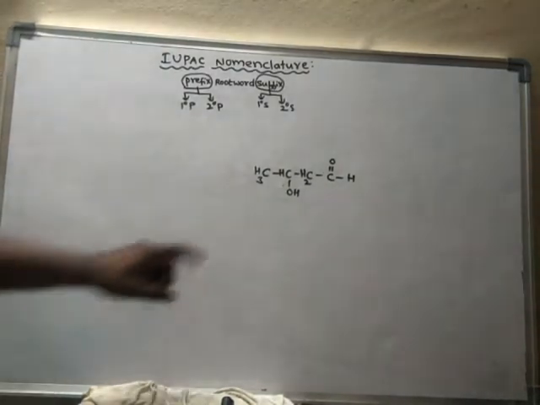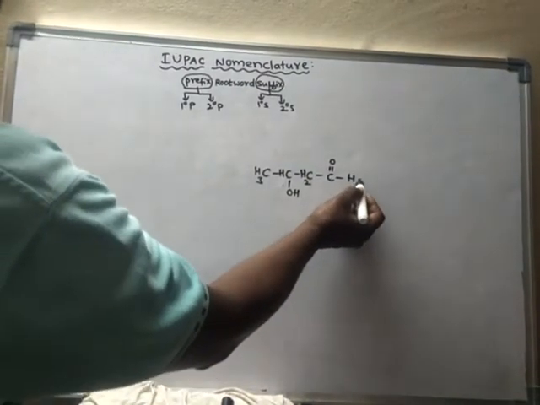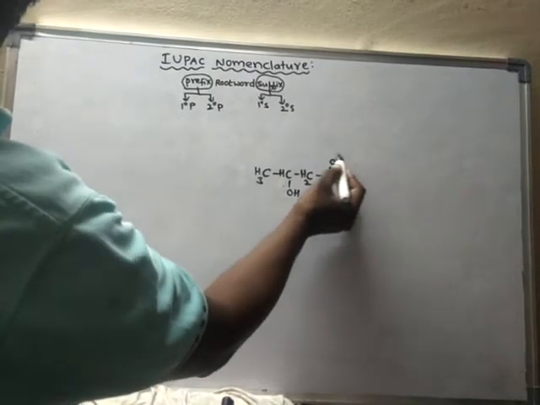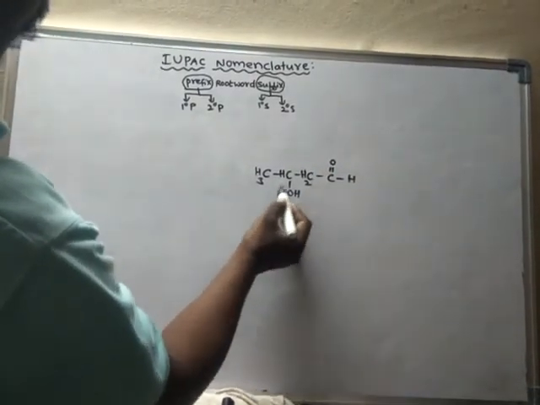So here there are two functional groups. One is aldehyde functional group. This part is aldehyde functional group and this part is alcohol functional group.